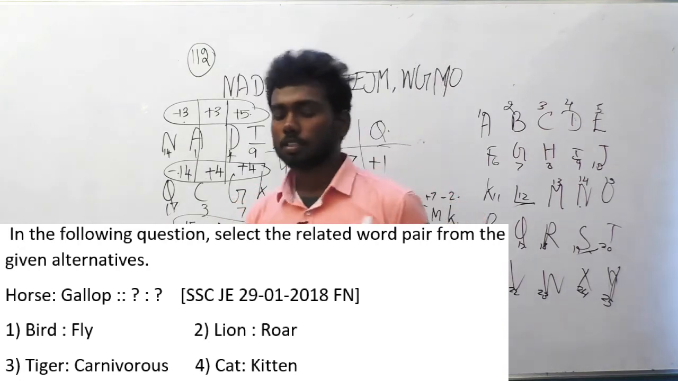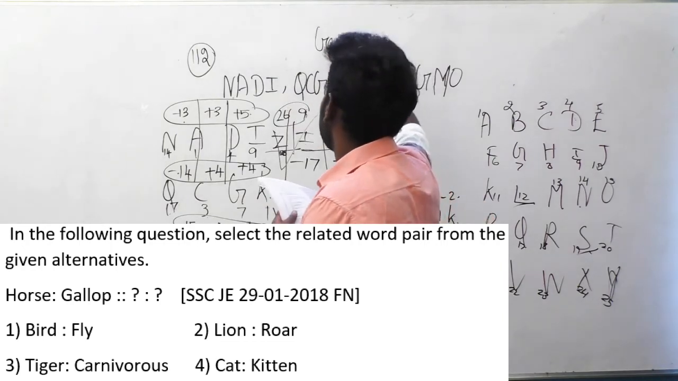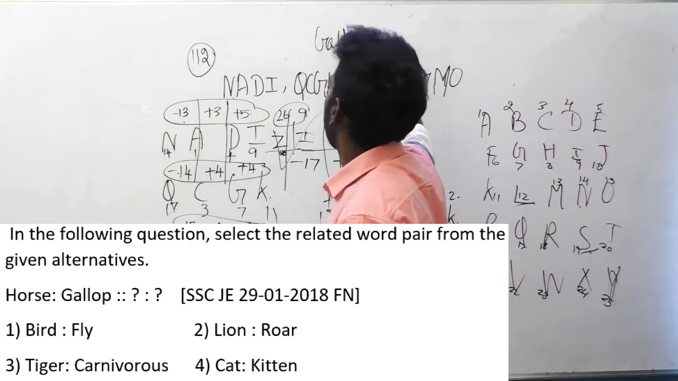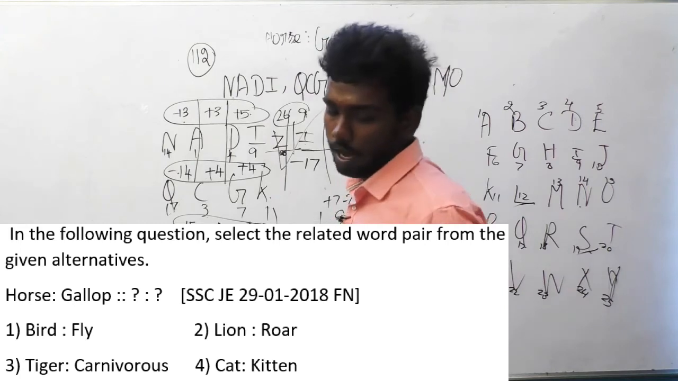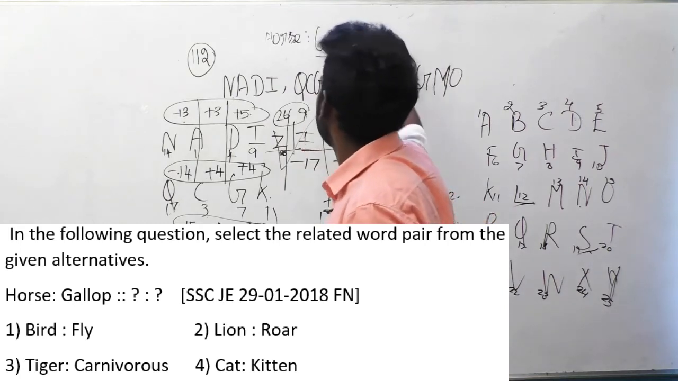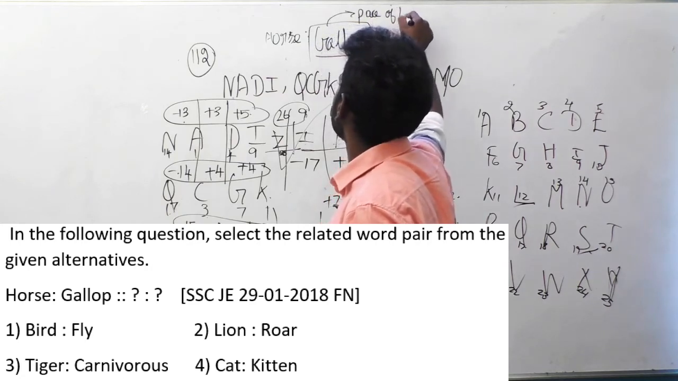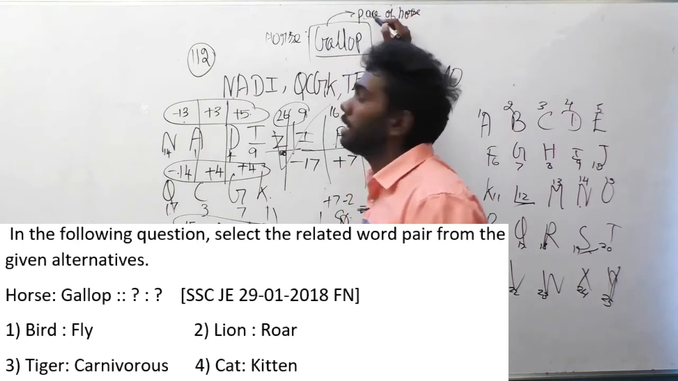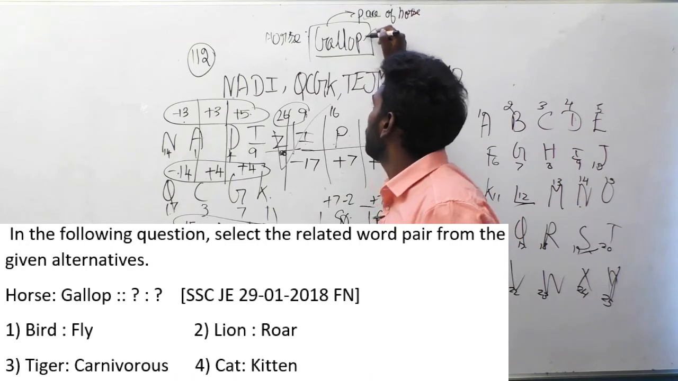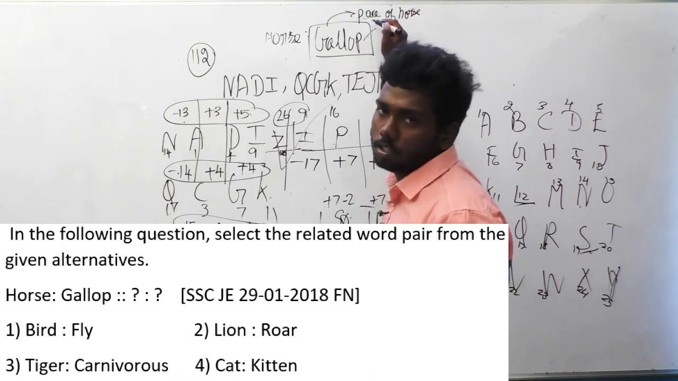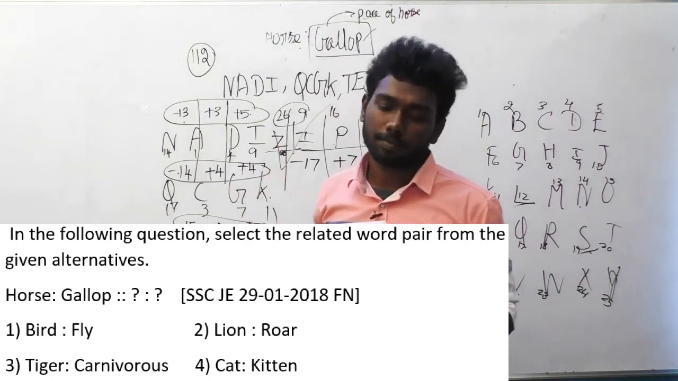Before selecting the answer option, you have to know the meaning of gallop. Horse is to gallop. You need to find the logic here. Gallop is the pace of a horse. What do you mean by pace? The speed. The speed at which the horse travels is known as gallop. So it is actually a movement of the horse. So we have to look for this relation in the options below.